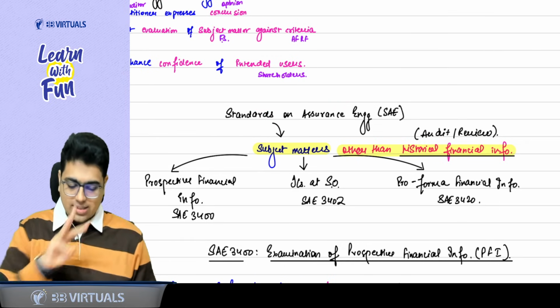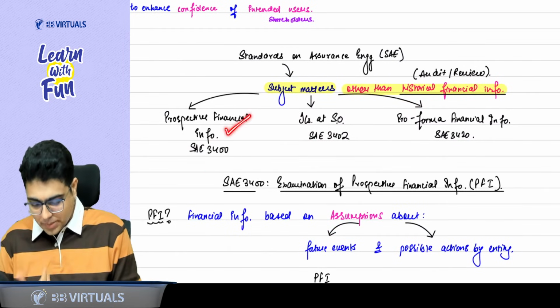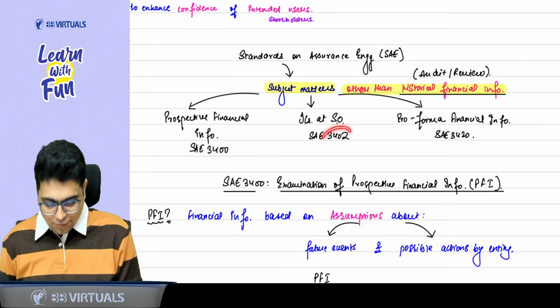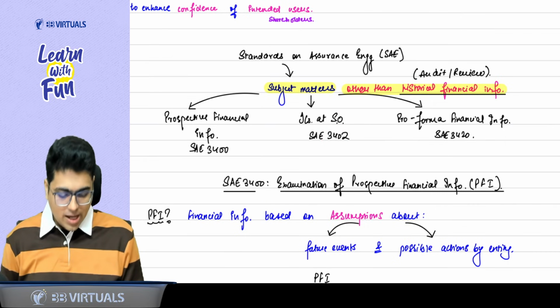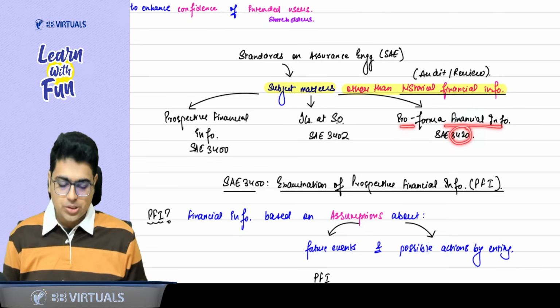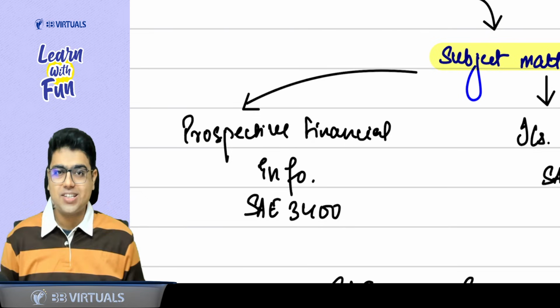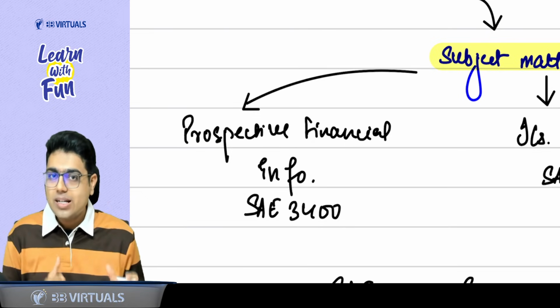Three standards are in your course. SAE 3400, which talks about prospective financial information, 3402, which talks about internal controls at a service organization, and 3420, which talks about pro forma financial information. In this revision, we are going to revise prospective financial information, that is 3400.